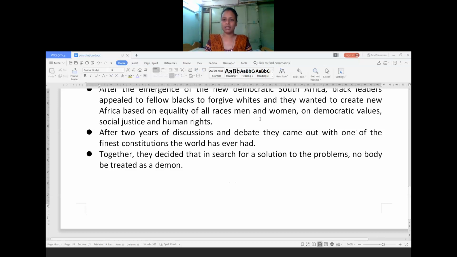What is apartheid? Apartheid is nothing but racial discrimination between white and black people. That we call apartheid. Racial means color of skin. Based on that, they used to separate the people. According to that, the facilities were given, as well as the dignity and respect in society. Okay, so after a long struggle against the apartheid policy, South Africa got its independence.